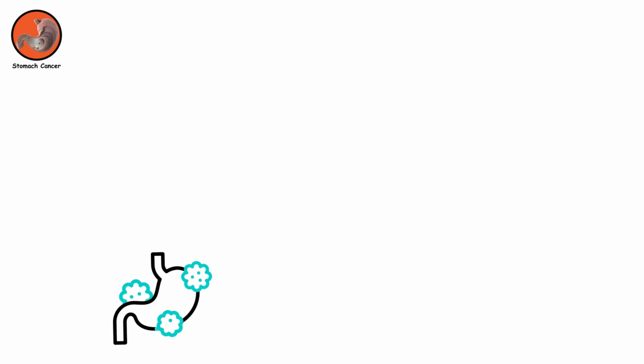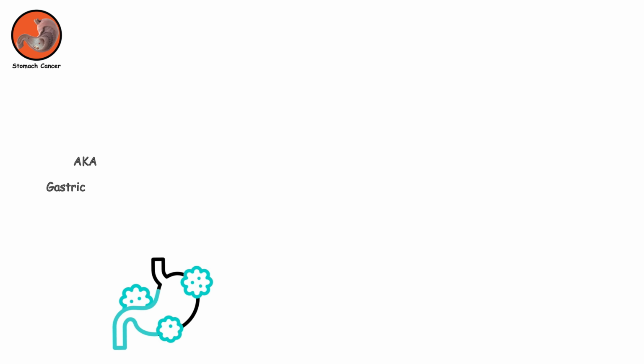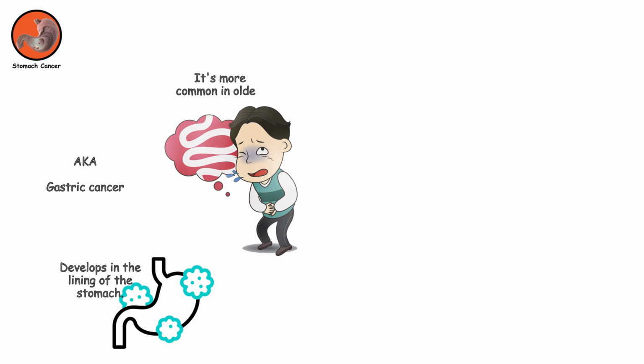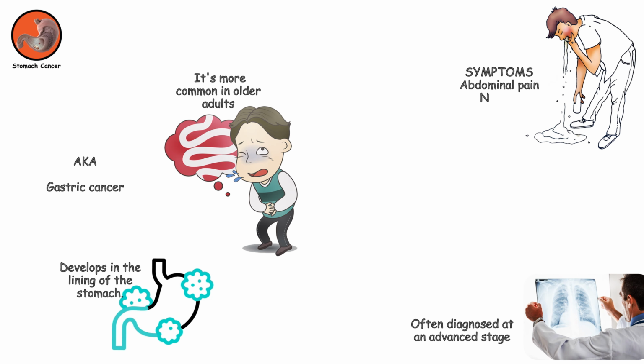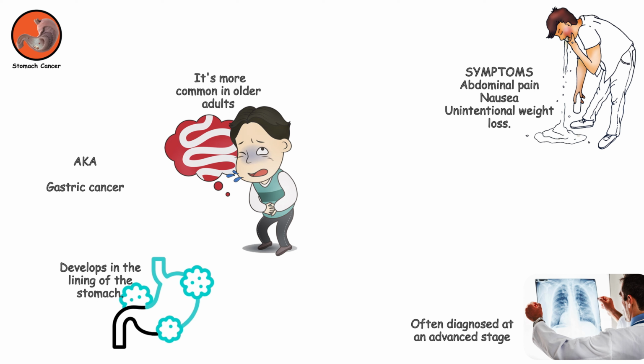Stomach cancer. Stomach cancer, also known as gastric cancer, develops in the lining of the stomach. It's more common in older adults and often diagnosed at an advanced stage due to nonspecific symptoms like abdominal pain, nausea, or unintentional weight loss.